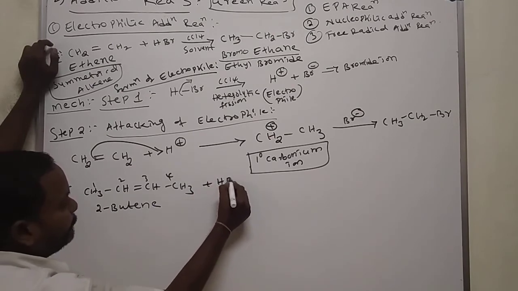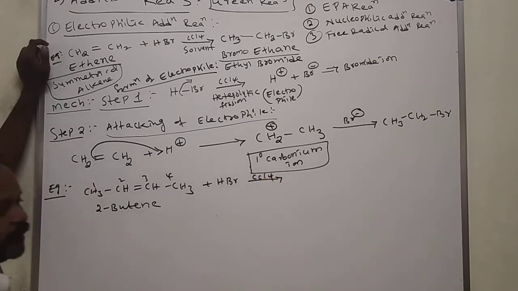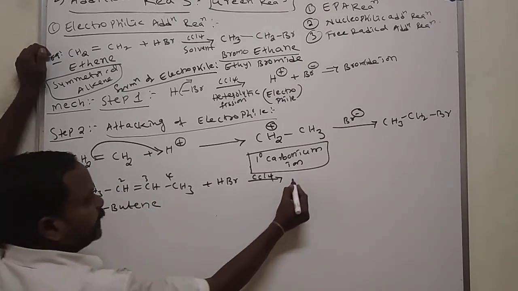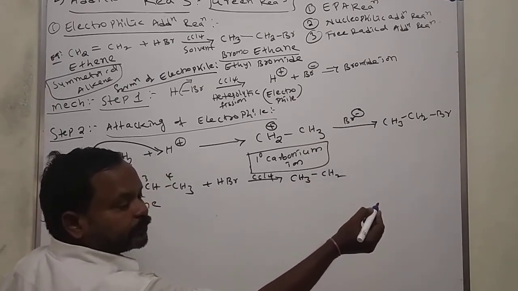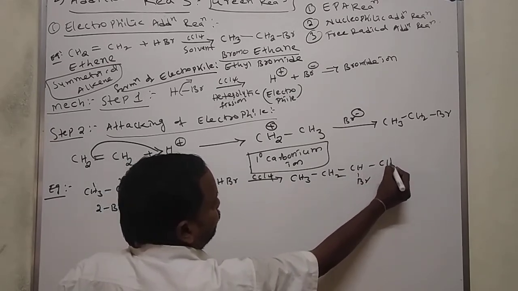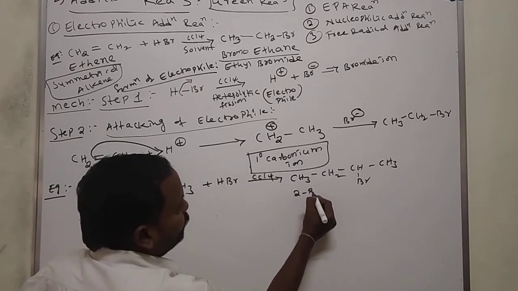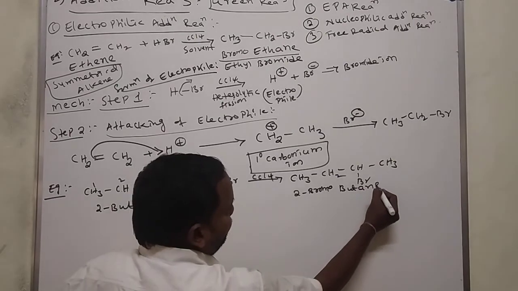Add HBr in presence of carbon tetrachloride. What happened? Hydrogen will add here, bromine will add here. What do you get? CH3, hydrogen added here, CH2, CH, Br, CH. If bromine added here, we get the same molecule. This is called 2-bromo-butane.